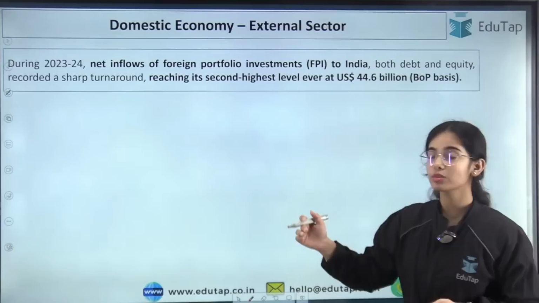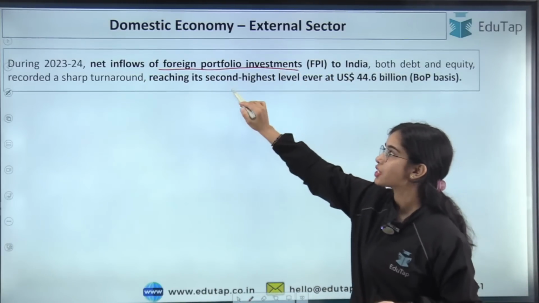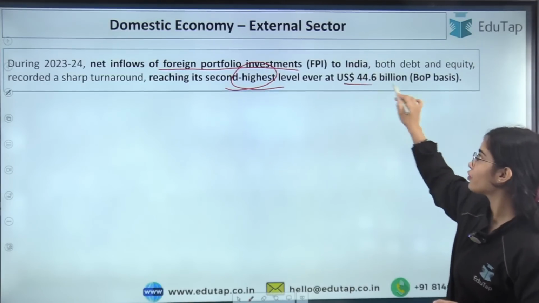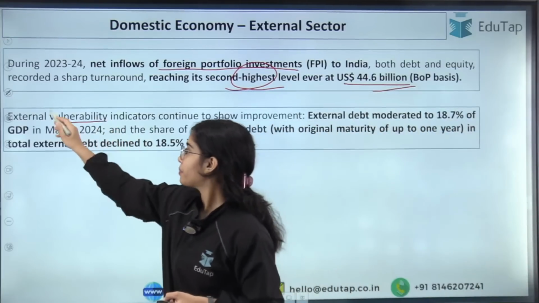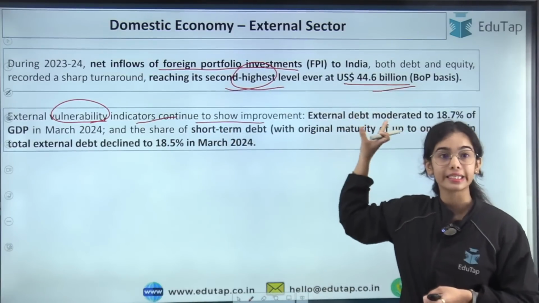Now coming to the net inflows of foreign portfolio investment. That has reached the second highest in 2023-24, at US dollar 44.6 billion. Now external vulnerability indicators continue to show improvement. The external debt moderated.